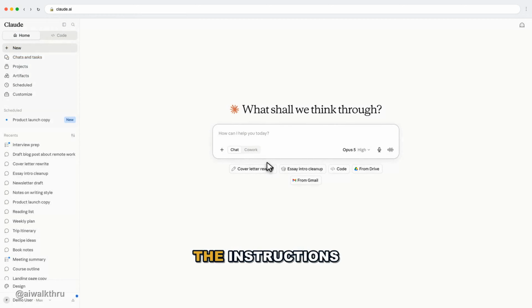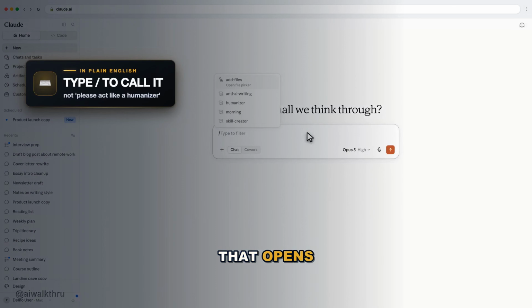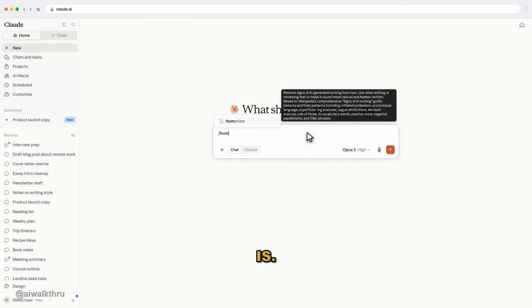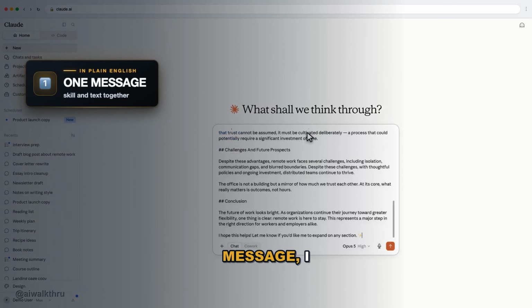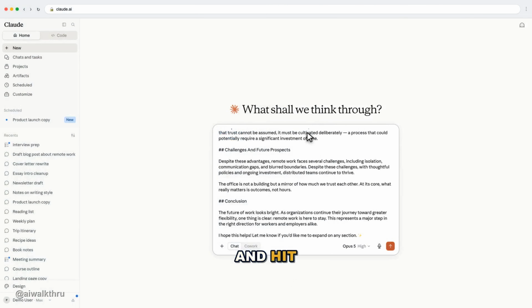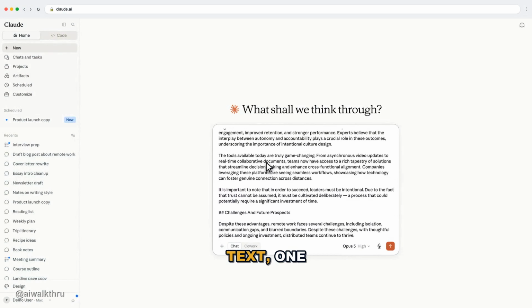You do not paste the instructions into the chat. You do not say, please act like a humanizer. You type a / that opens your skills menu, and there it is. I pick humanizer and it drops in as a command. Then in the same message, I paste the text I want fixed and hit send once. That is the whole invocation. /humanizer, then your text, send.